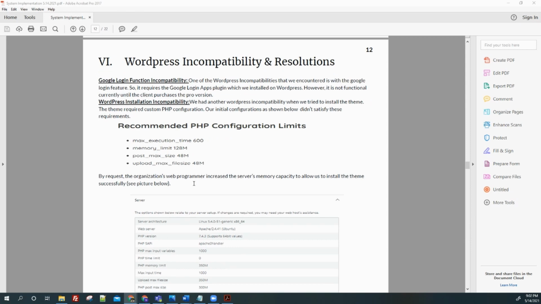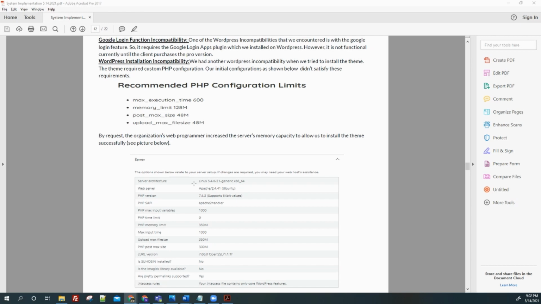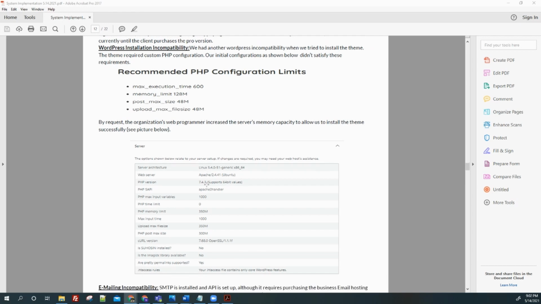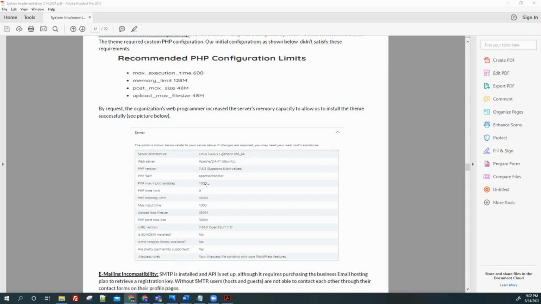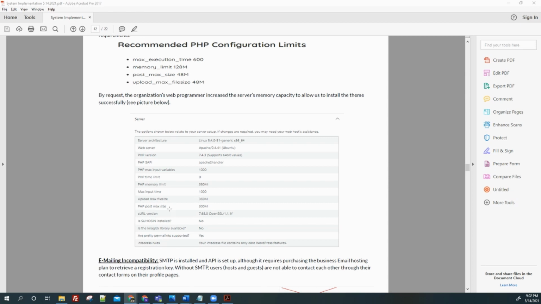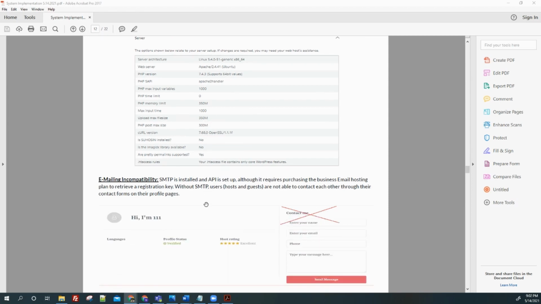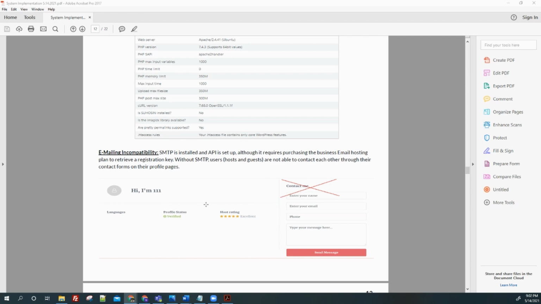After we talk to our programmer and send a request to increase the uploading file size, he will be able to make it 350 in order to install the WordPress theme. So this is another concern we have.